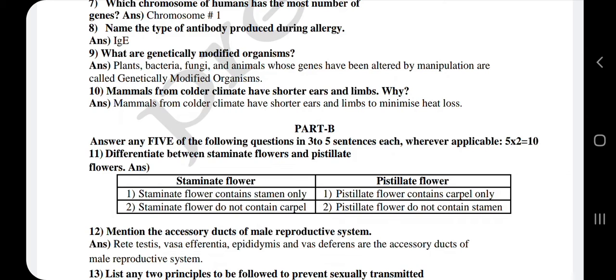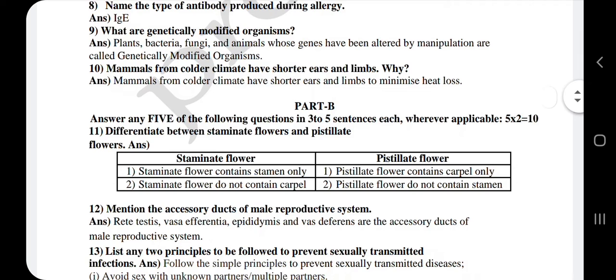Genetically modified organisms are plants, bacteria, fungi and animals whose genes have been altered by manipulation. 10th question, mammals from colder climates have shorter ears and limbs. Why? Because it minimizes the loss of heat.